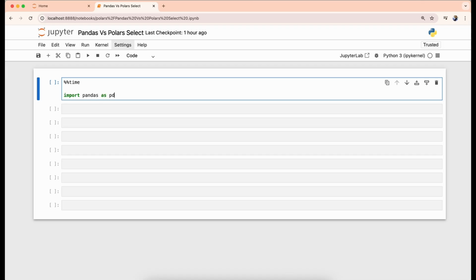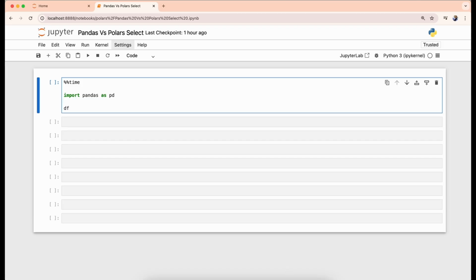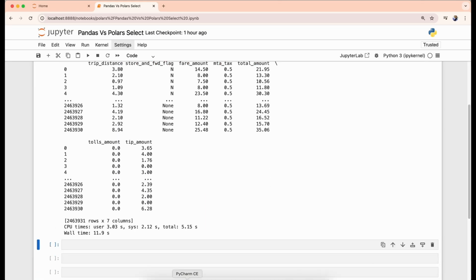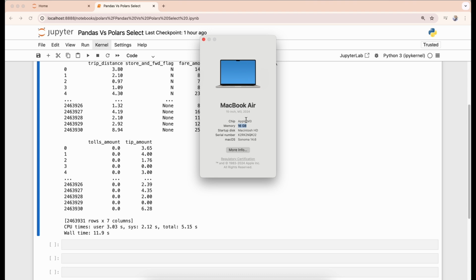In our first example, let's start from the basic one. We just want to read one Parquet file using pandas, with a few selected columns. Use pd.read_parquet, define the file path, and then define the columns you want to read. We are using a few; if you want to change it, you can. Let's print the df data frame. As you can see, it's taking 11 seconds to read one single Parquet file with a few rows and columns. We are using a simple Mac M3 laptop with 16 GB.